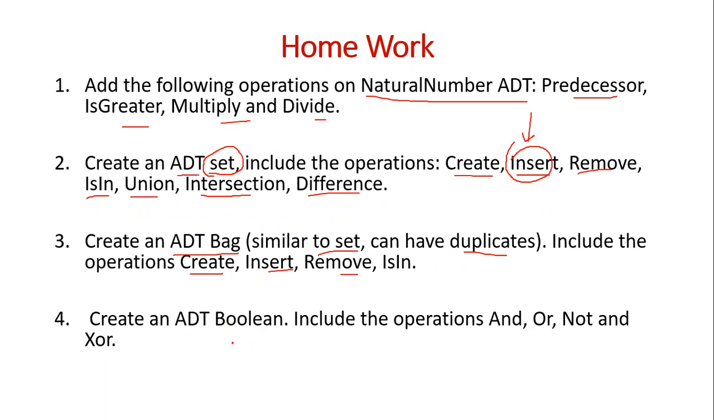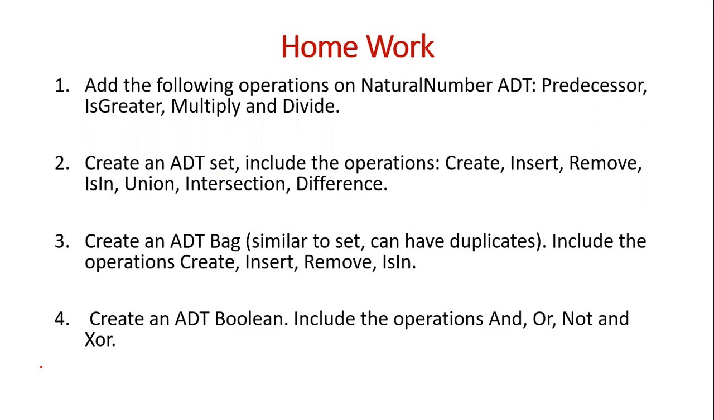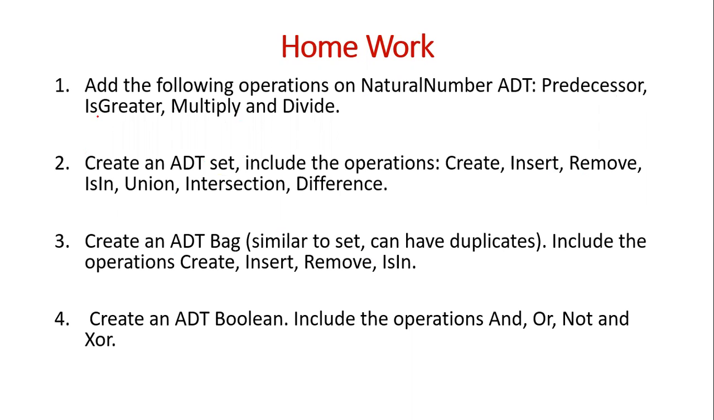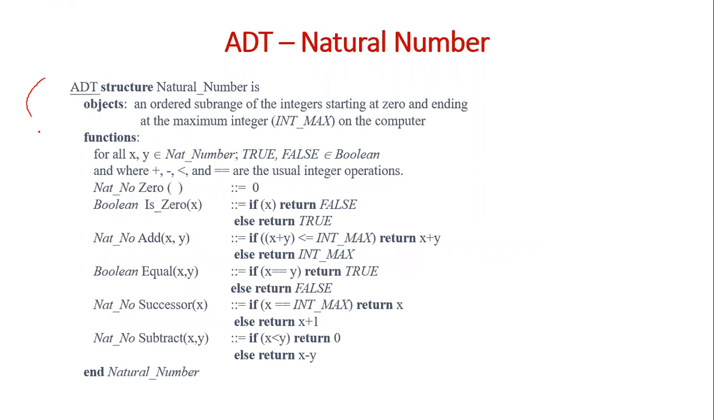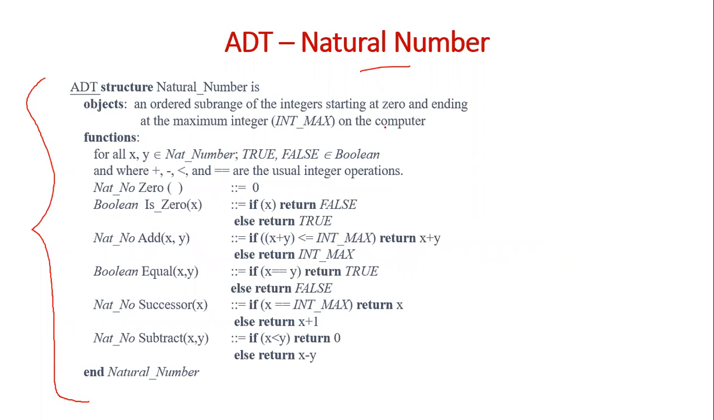Then create an abstract data type called Boolean and include the operations and, or, not, and XOR. I want you to try this by specifying the abstract data type. Whatever you write should be of this nature, like how we defined the abstract data type. We have discussed an example abstract data type for natural number. Similarly, you should give the specification abstract data type for set, bag, and Boolean.